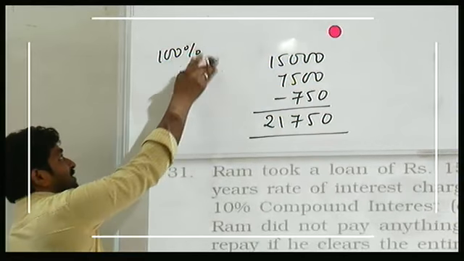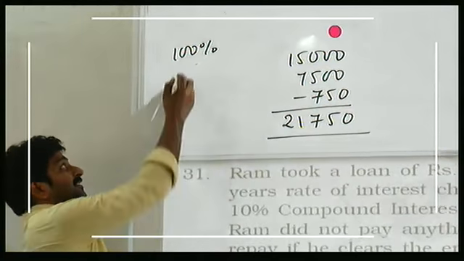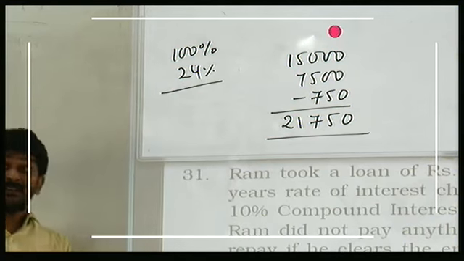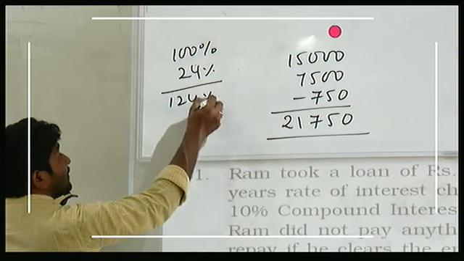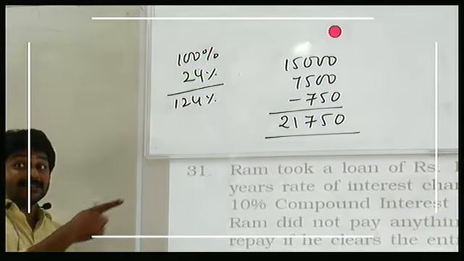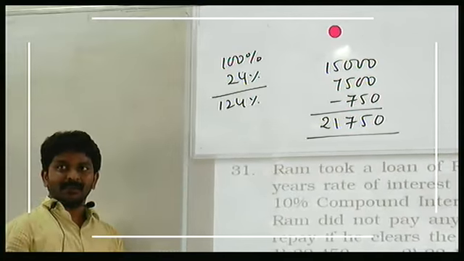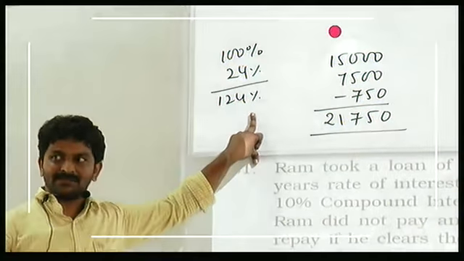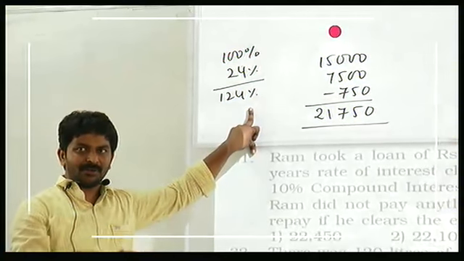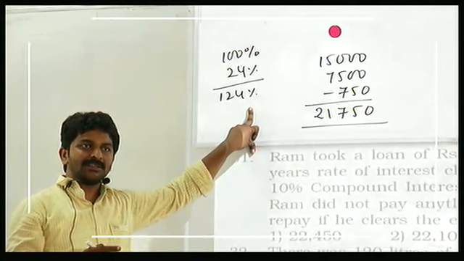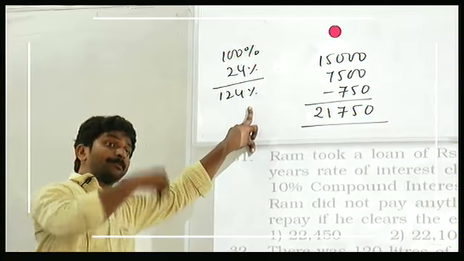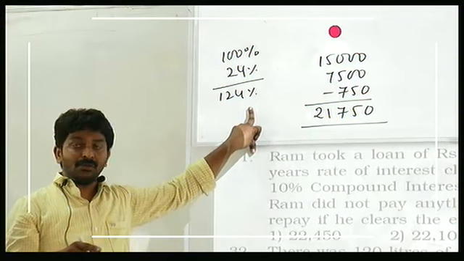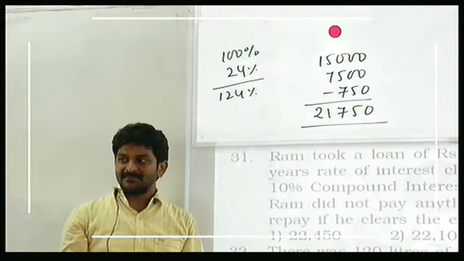Initial principal is 100%. First 3 years interest is 24%. He is converting the amount after 3 years as principal for the 4th year. So the compounding process will start after the 4th year actually, but not before compound interest. You know what compounding is: converting the amount to the next year's principal is called compounding. That you are supposed to do after 1 year of interest.